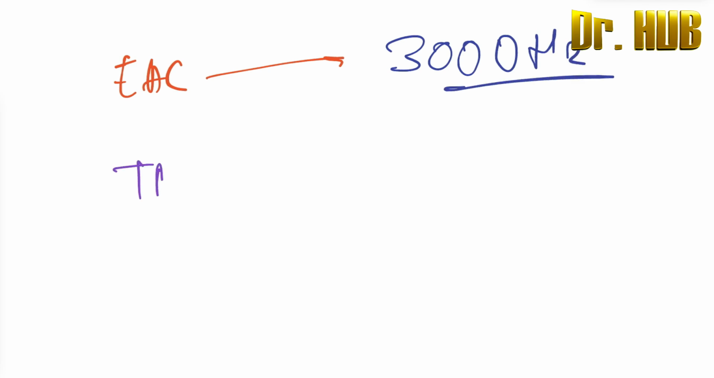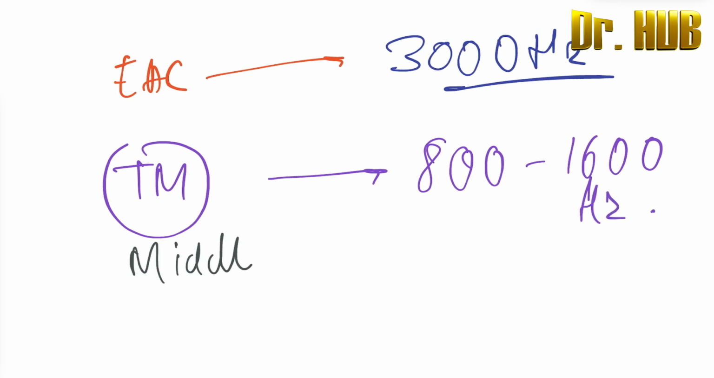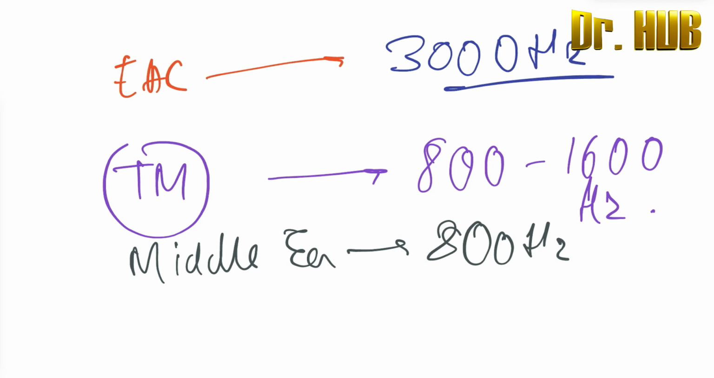Next we look at the tympanic membrane. So tympanic membrane will be about 800 to 1600 Hertz. Then we look at the middle ear. So what about the middle ear? So the middle ear will be about 800 Hertz.